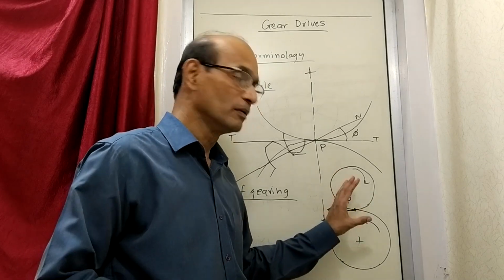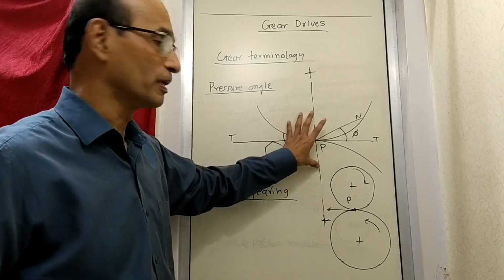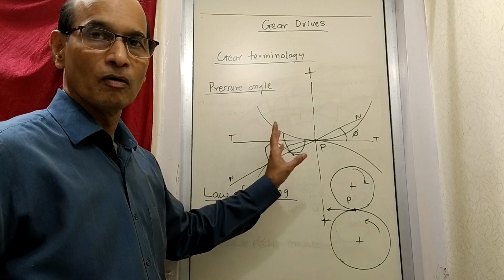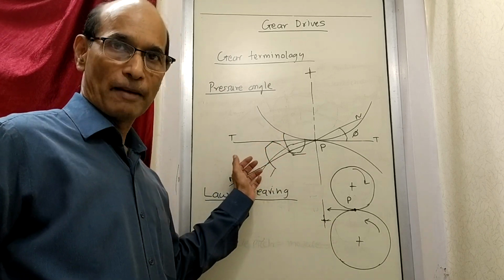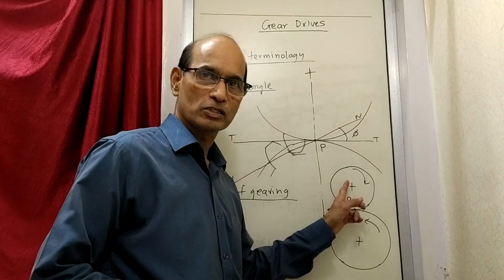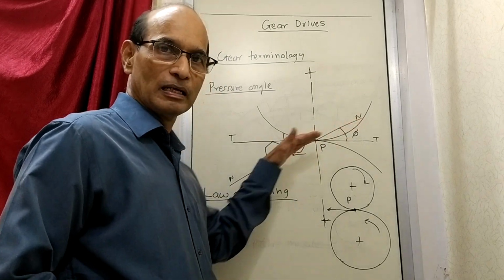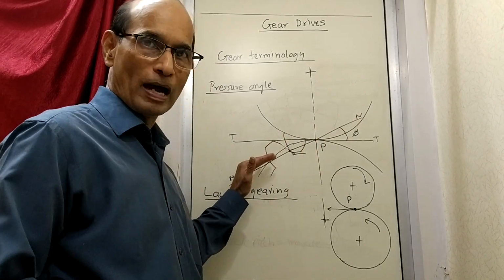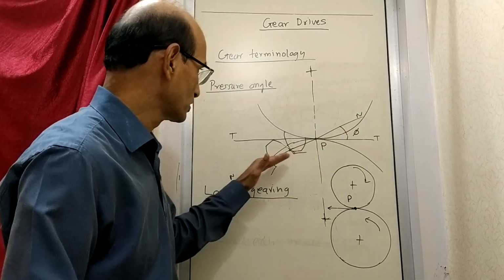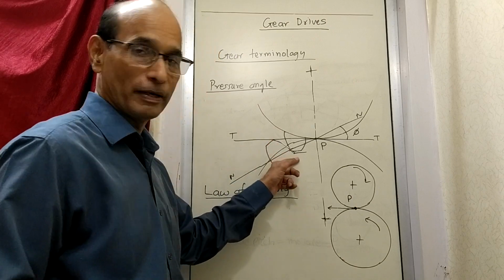Now we want something similar to happen in the case of a gear also. So if you see the diagram of a gear, once the gear rotates, the force applied by one gear on the other gear, like here, this is a force applied by one disc on another disc. Similarly, one gear is going to push the other gear in a particular direction. So the force is going to act in a particular direction. Now what is the direction in which the force is acting? The direction in which the force is acting is going to be along the normal to the surface.